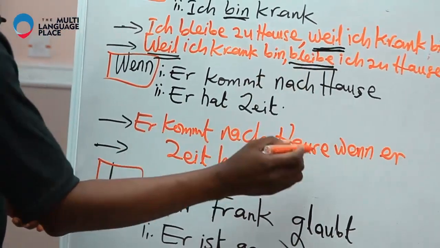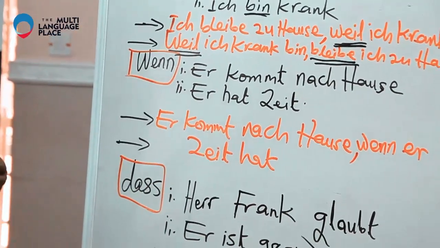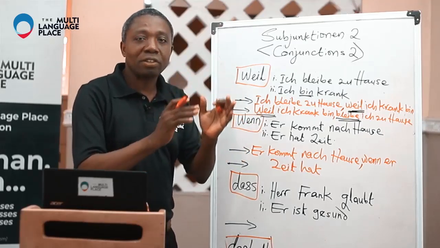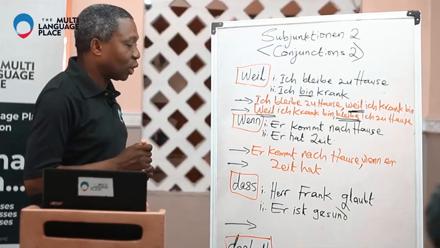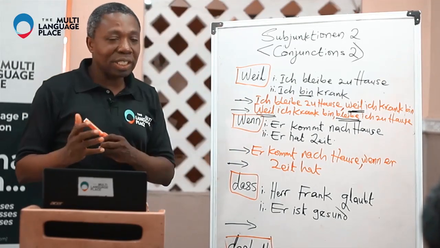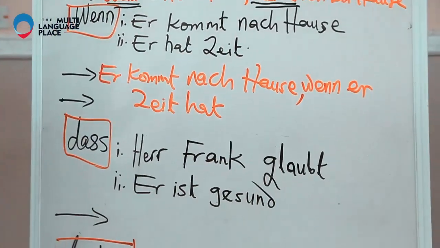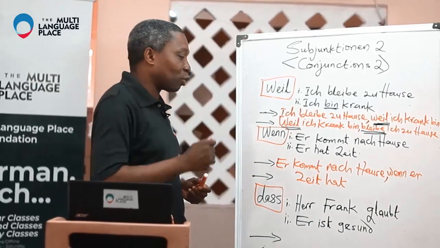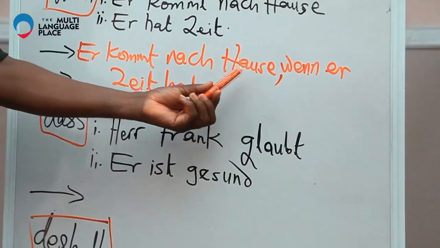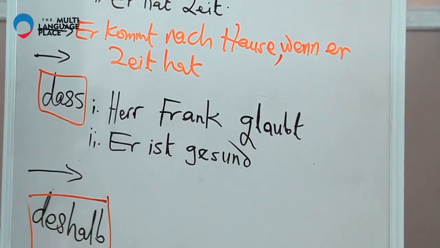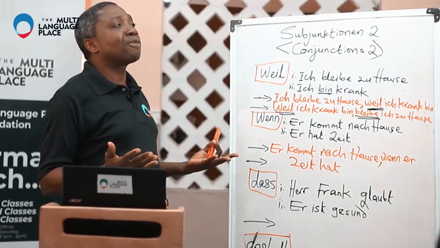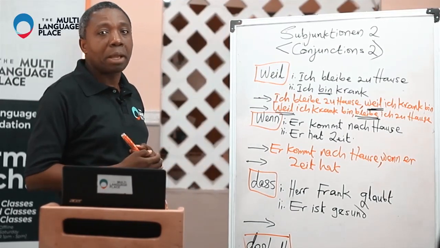Before wenn, as I told you, we are talking of Hauptsatz, Nebensatz, main clause, subordinate clause. So you introduce the subordinate clause with a comma before it. It's introduced with wenn, the conjunction, but then there must be a comma. So, kommt nach Hause, wenn Zeit hat. He will come to the house, or he comes to the house, if he has time.